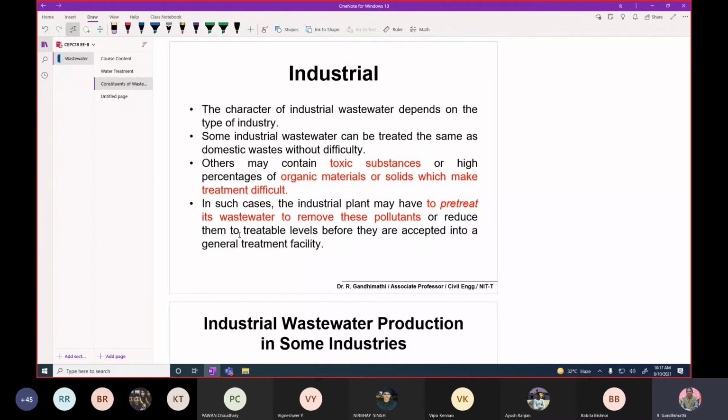They cannot be degraded by microorganisms. That's why I have written: organic materials or solids which make treatment difficult. We cannot treat using microorganisms because whatever the substances are, they are toxic to the microorganisms. Therefore, microorganisms cannot act on that. We have to go with some other methods.